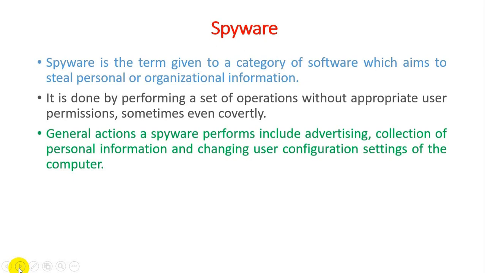Now a spyware can change some personal settings in our personal data, or we can say it changes the user configuration settings of a personal computer. So this is the new thing we need to learn, how a spyware changes our user configuration settings of the computer, because previously we discussed so many things related to hacking, like personal data, professional data, organizational information, but till now we have not covered anything through which a user configuration is changed by remote access by unauthorized users. So through spyware they can change the configuration settings of a personal computer of any kind of user.